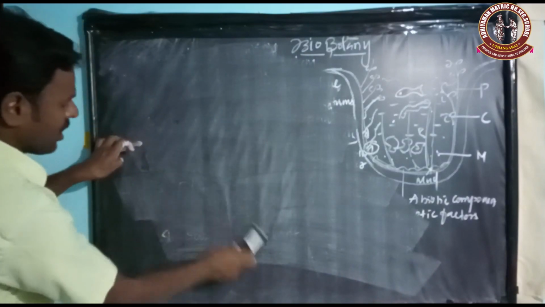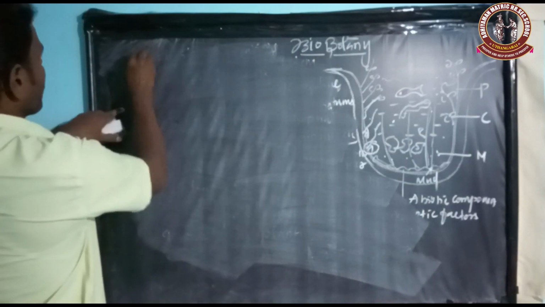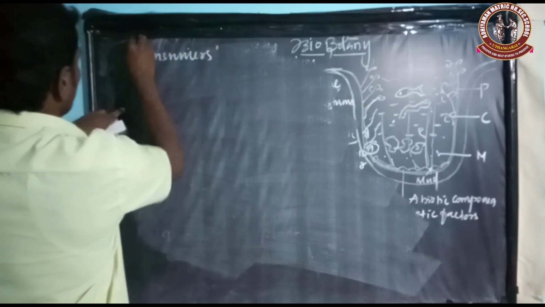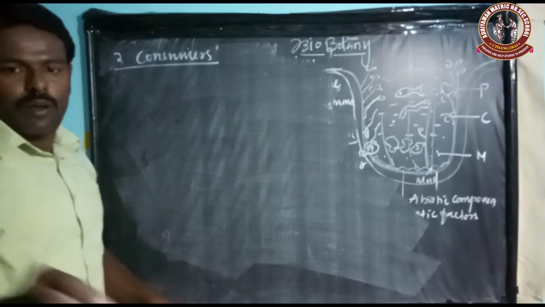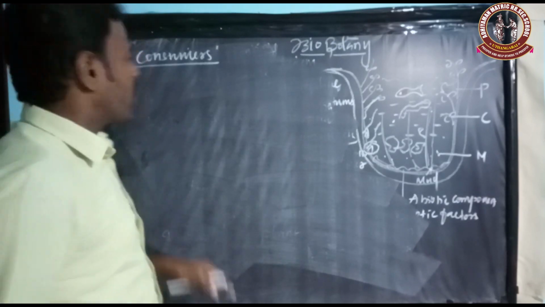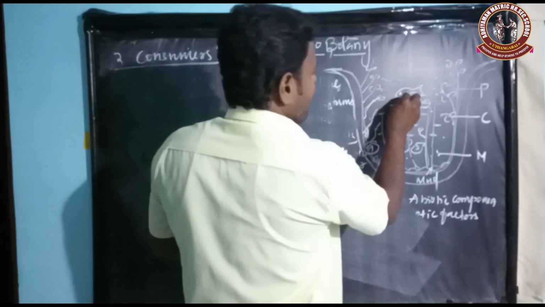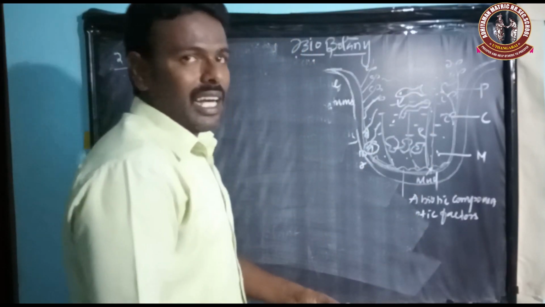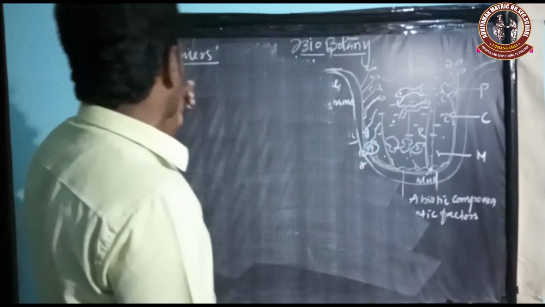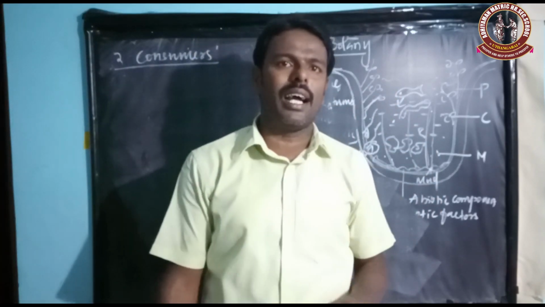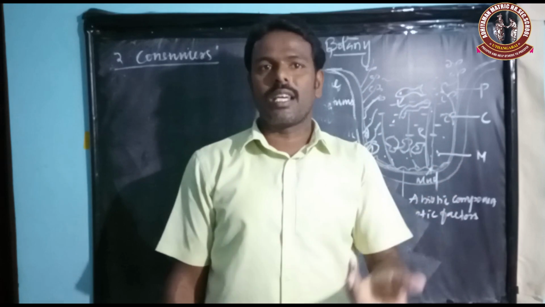The organisms or animals that are consumers are one kind of biotic component. So what is meant by consumers? The organisms like animals that feed on the producer, that's why they are called consumers. There are various kinds of consumers.